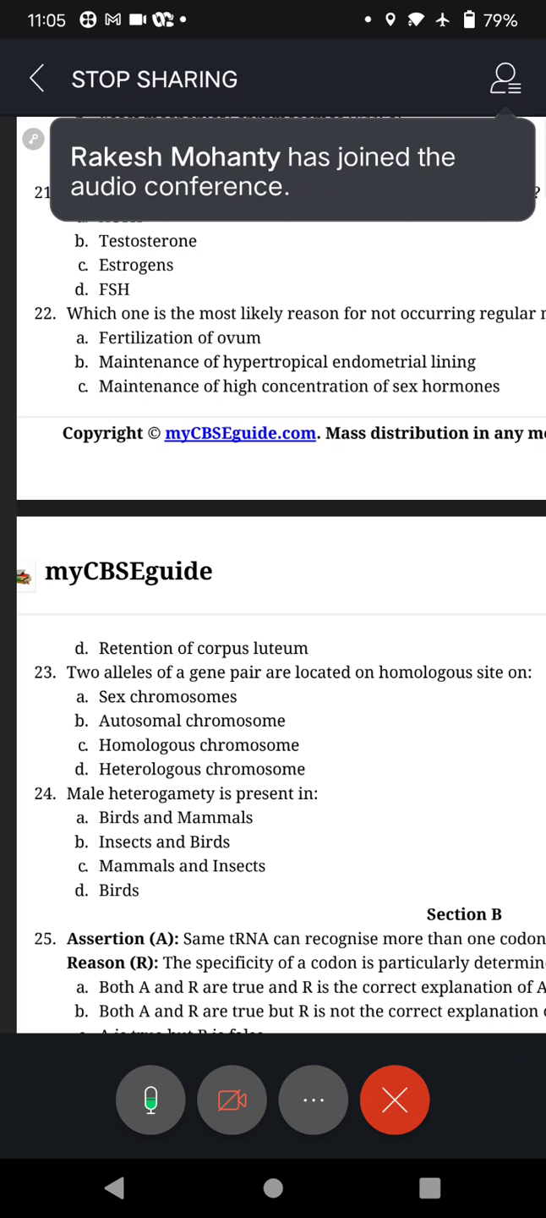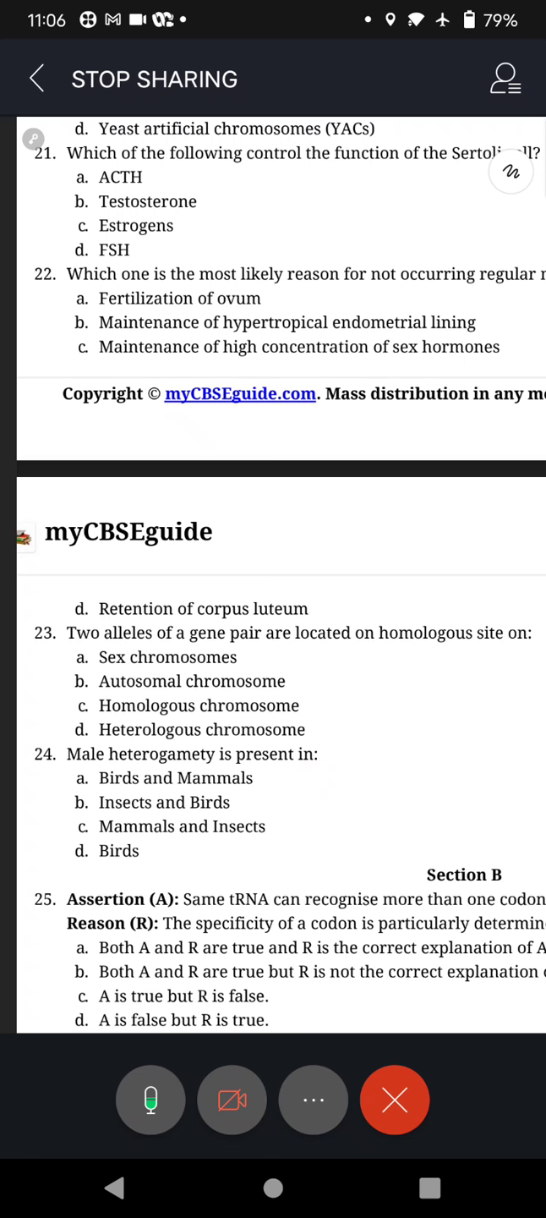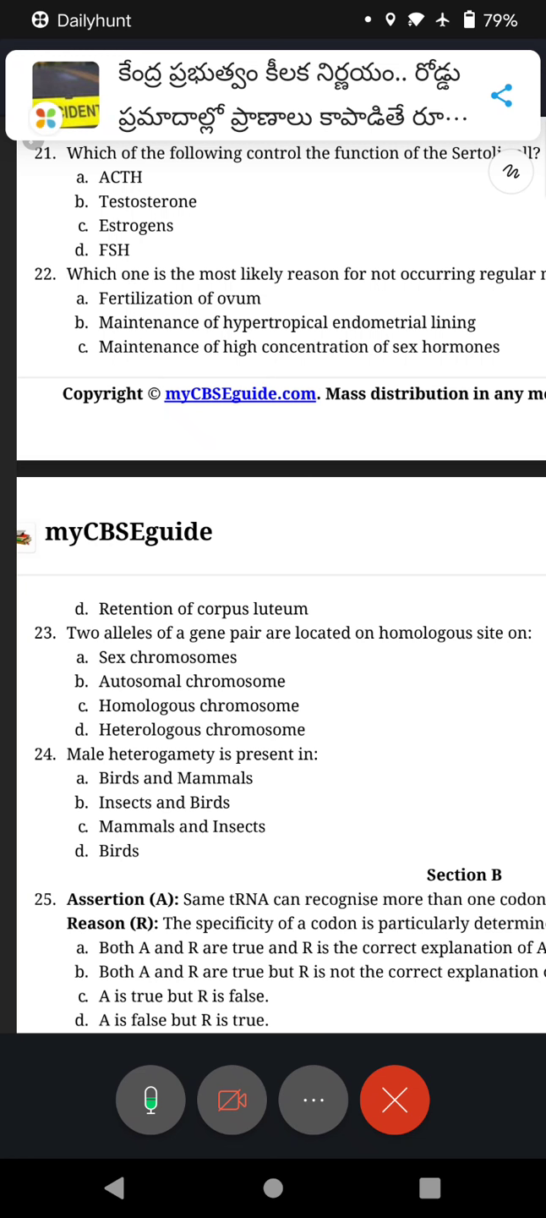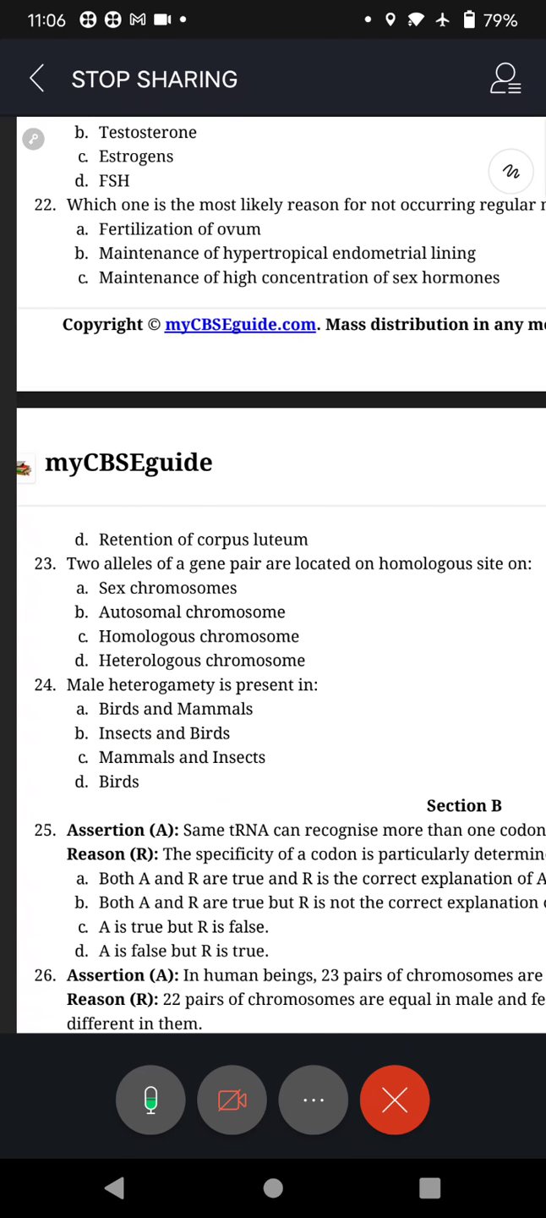Question number 1, C. Question 2, B. Question 3, C. Question 4, D. Question 5, B. Question 6, B. Question 7, D. Question 8, B. Question 9, B. Question 10, B. Question 11, A. Question 12, C. Question 13, B.